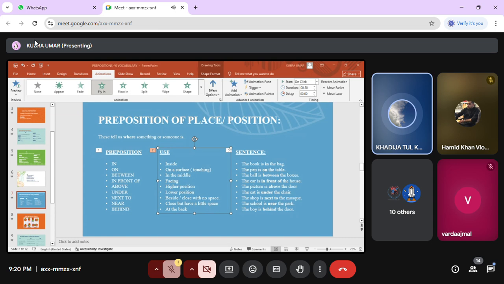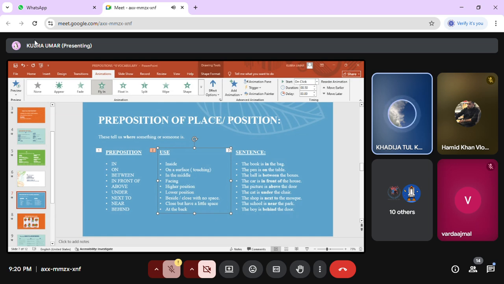There are multiple examples of prepositions of time and place. In the morning, in the afternoon, in the summer, in 1980, in the 1900s, on Monday, on Saturday, on a warm day, on a winter evening, at night, at 6 p.m. You can use these examples to practice your prepositions while making sentences.